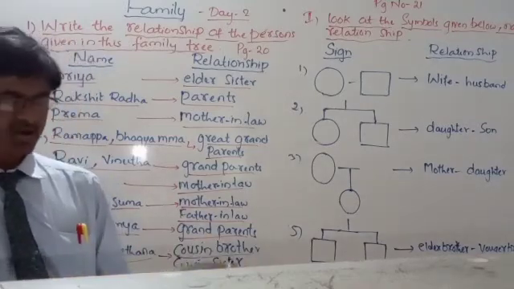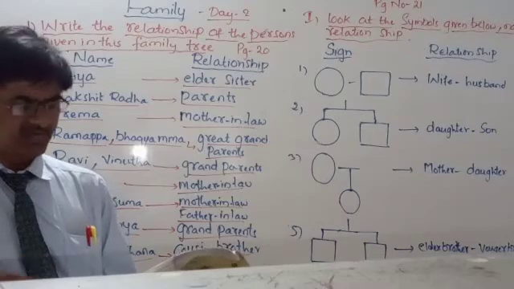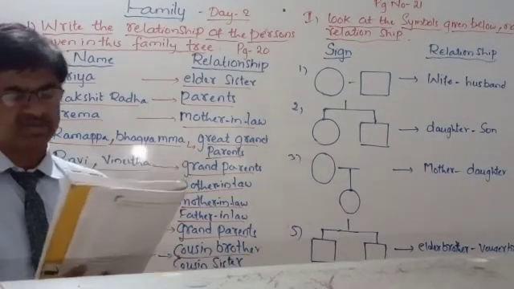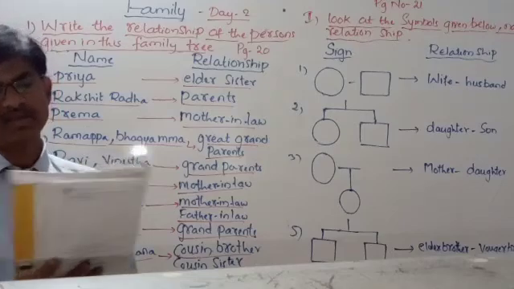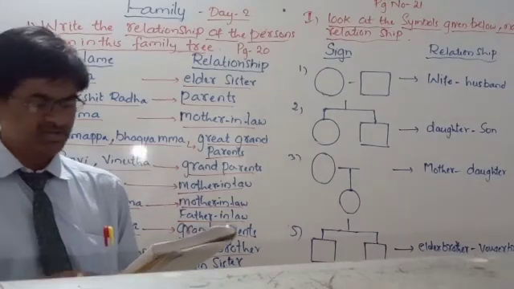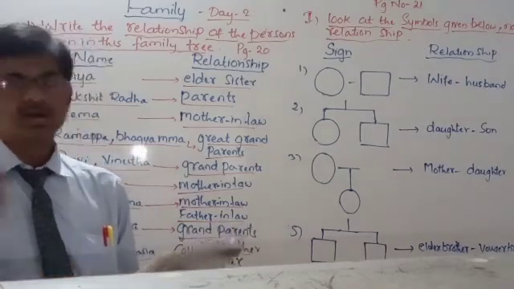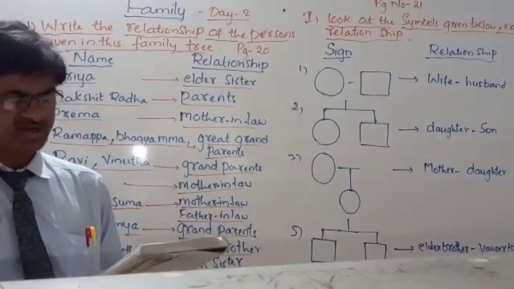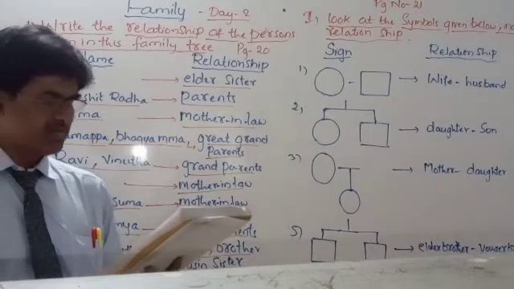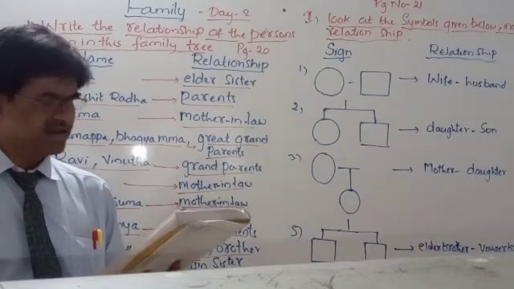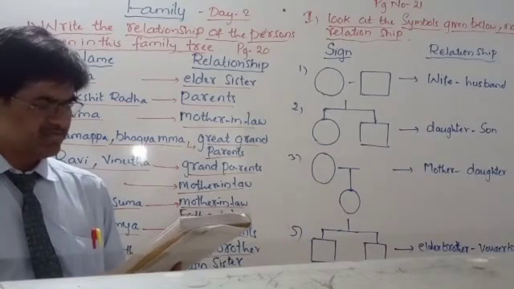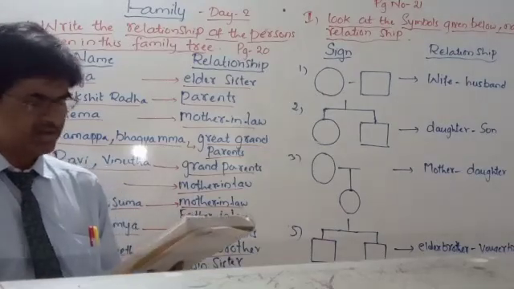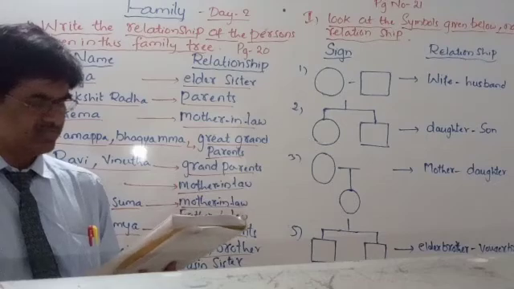Suppose you put a wrong mark for all the columns, it should be a joint family. If you put a wrong mark, it means there are more generations in your family. If you have more generations, you are supposed to put a wrong mark. All are related, yes, right, related. Elders in the house are father and mother, no, because your great grandparents will be there if you are in a joint family.